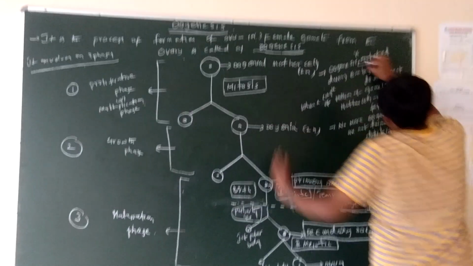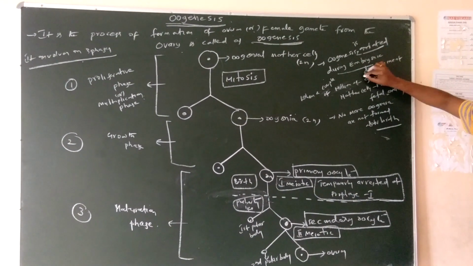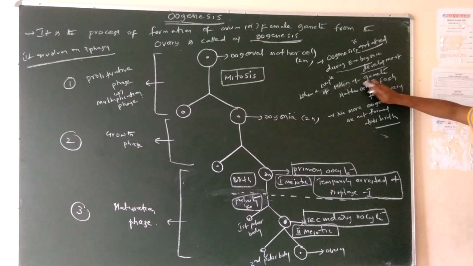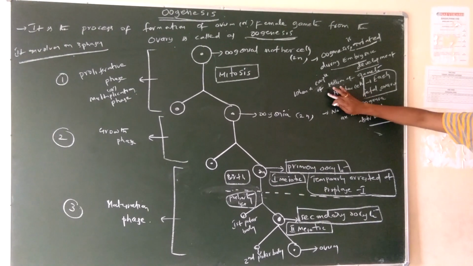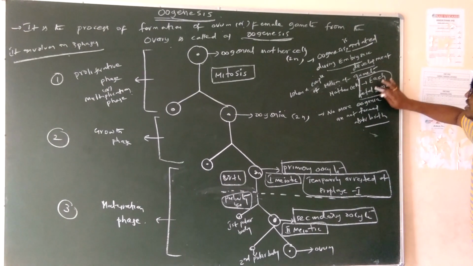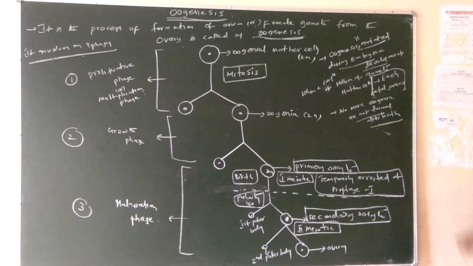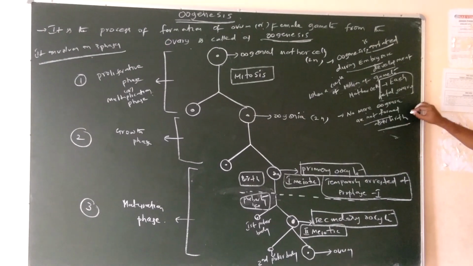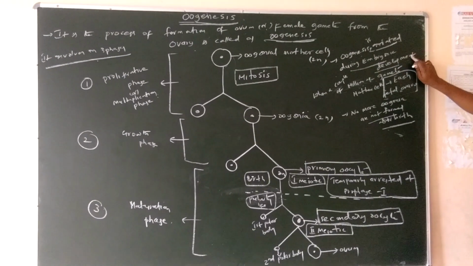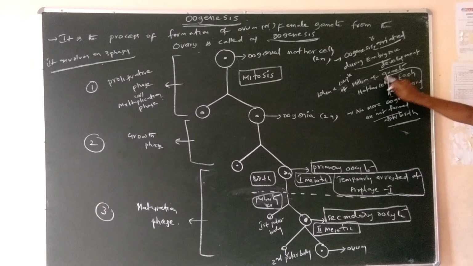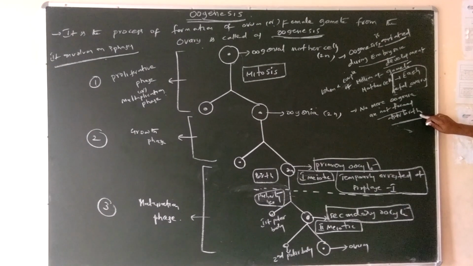Oogenesis is initiated during embryonic development, when a couple of million gamete mother cells are released from each fetal ovary. No more oogonia are formed after birth.